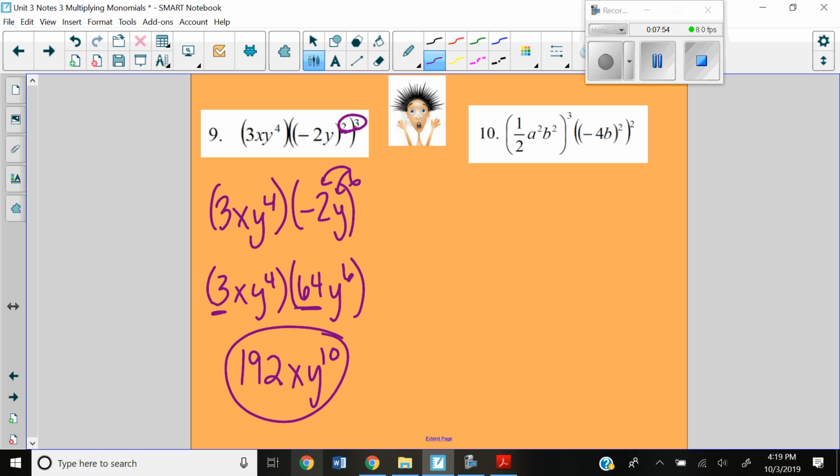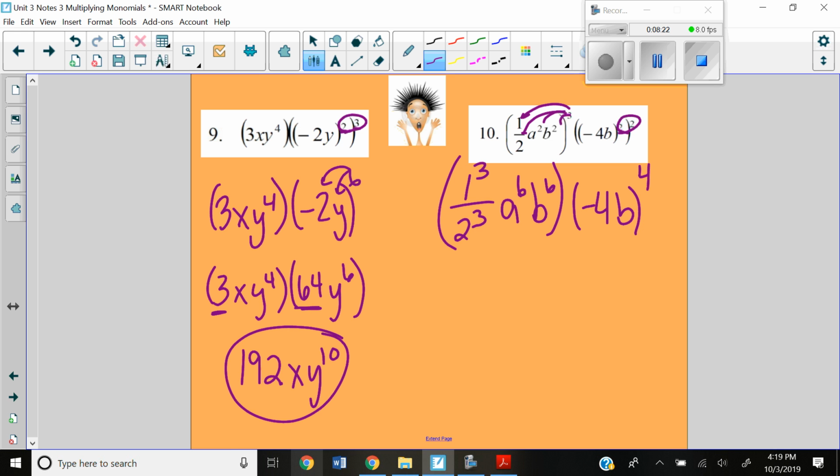Same with number 10. Here, I'm going to distribute my cubed to my fraction, and when you distribute it to a fraction, it goes to the numerator and the denominator. So 1 cubed over 2 cubed. I'm going to multiply the 2 and the 3 to get a to the 6th. I'm going to do the same for the b, so b to the 6th. So I put that in parentheses. All right, here, again, I'm going to multiply my powers first to simplify that. Negative 4b to the 4th.